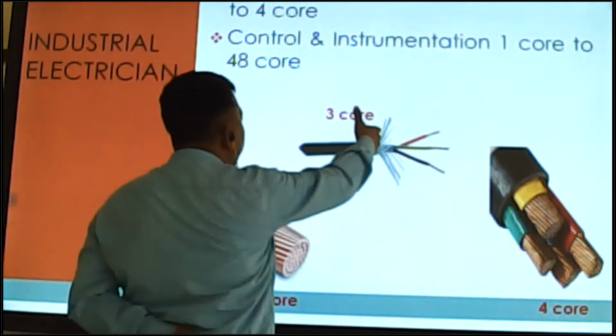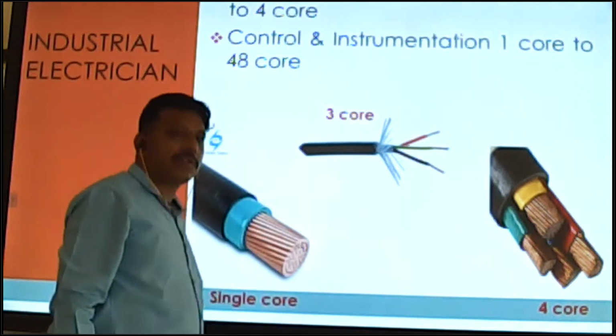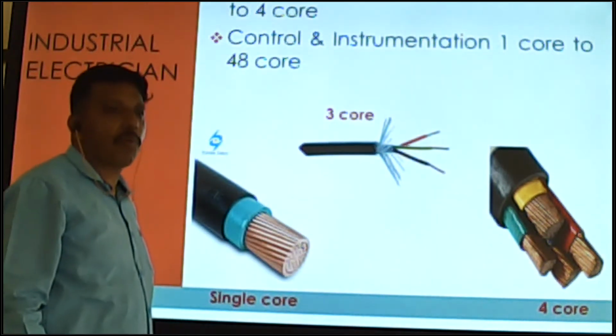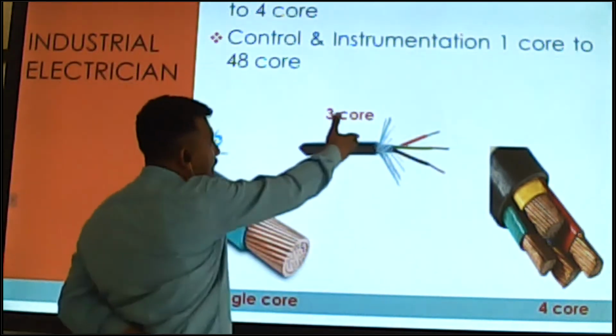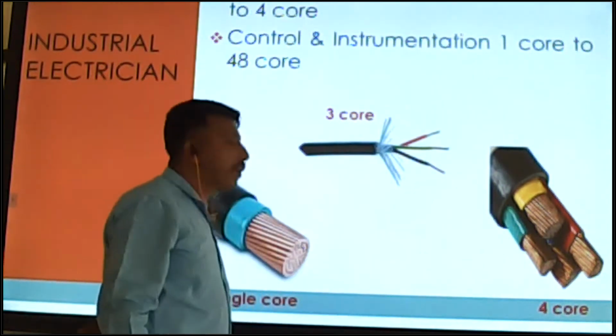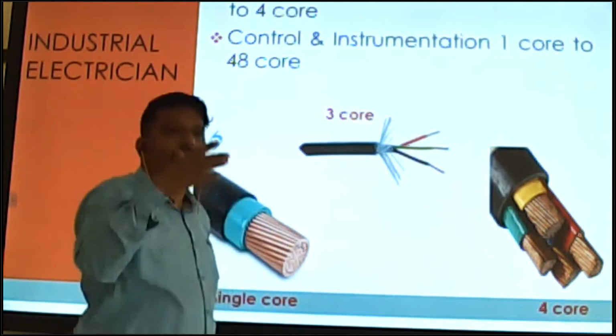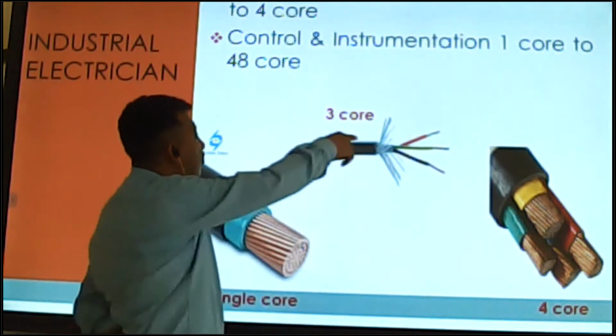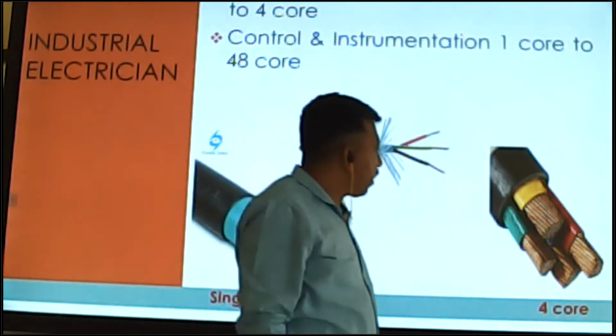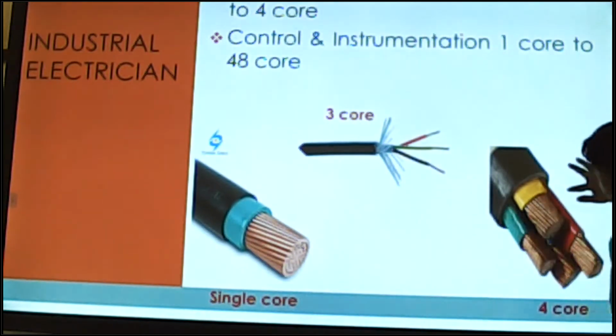We can use this for single phase power supply: one for phase, one for neutral, and one for earthing. For 3 phase with neutral, we can use the 4 core.